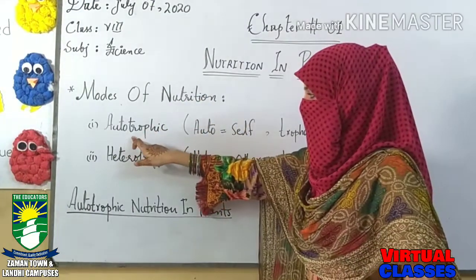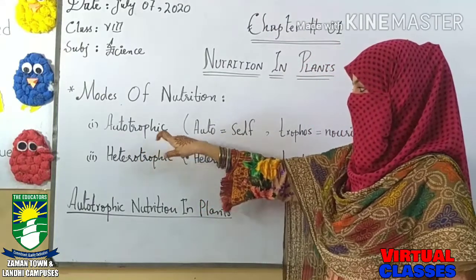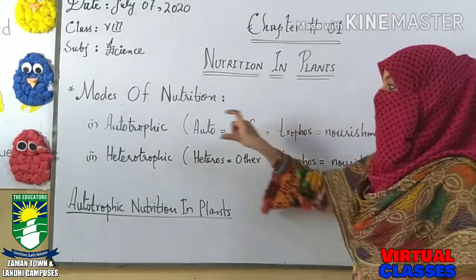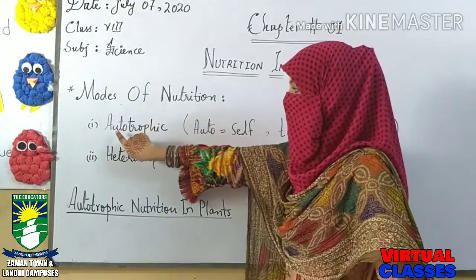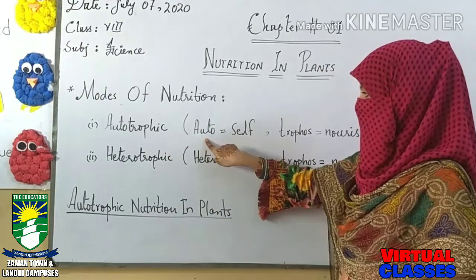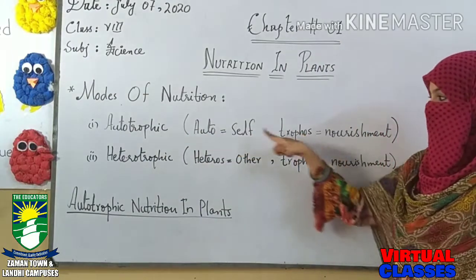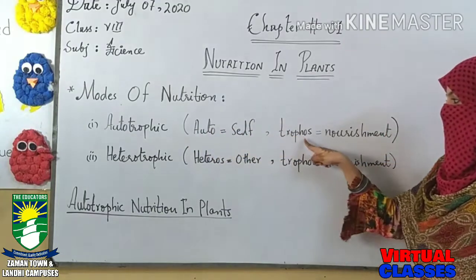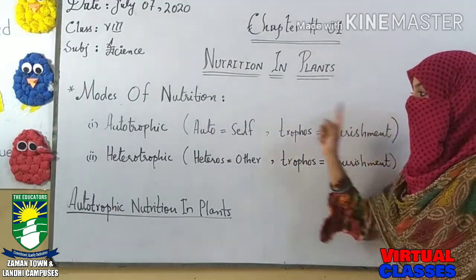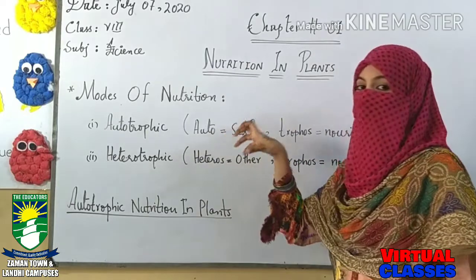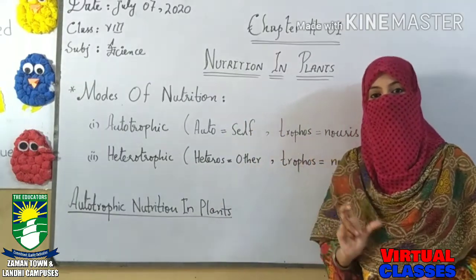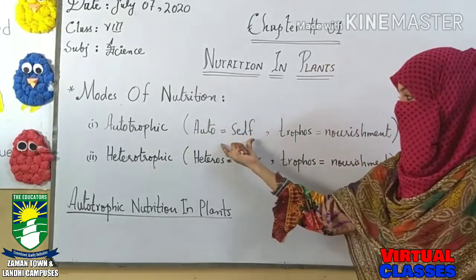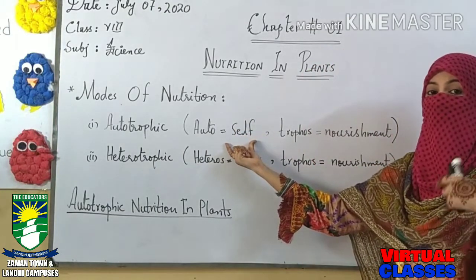The first mode of nutrition is the autotrophic mode of nutrition, and the second is the heterotrophic mode of nutrition. The word autotrophic comprises two terms: auto and trophos. The word auto means self and the word trophos means nourishment. So how can we define the term autotrophic? We can define autotrophic as those organisms who obtain their food by themselves, thus by the word self we can have the definition.